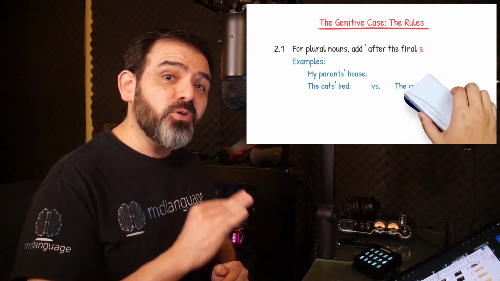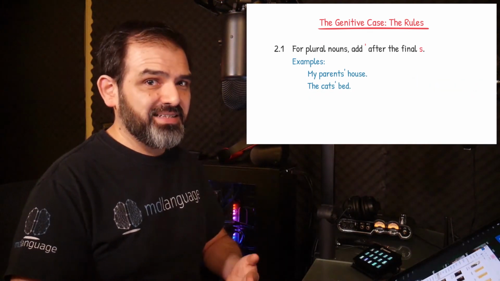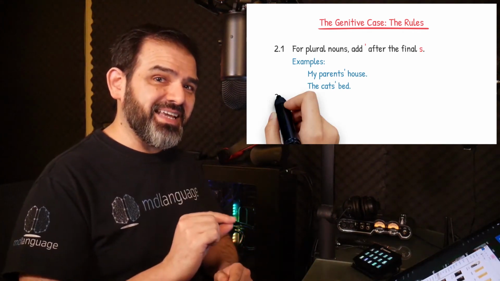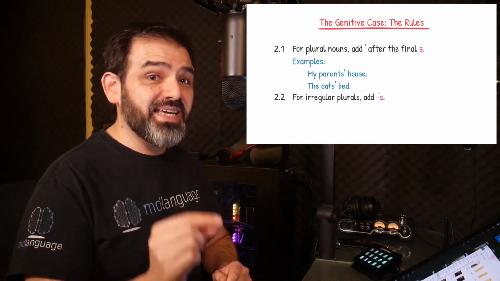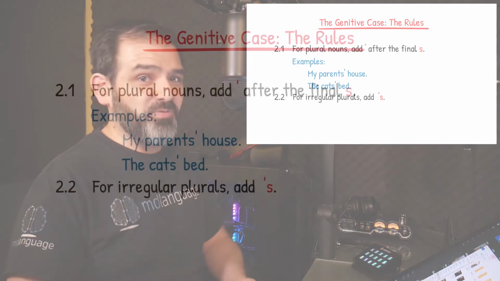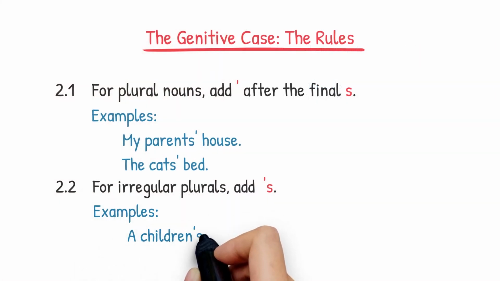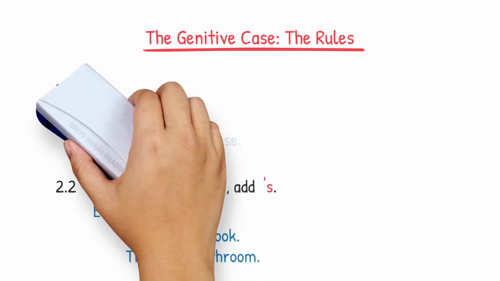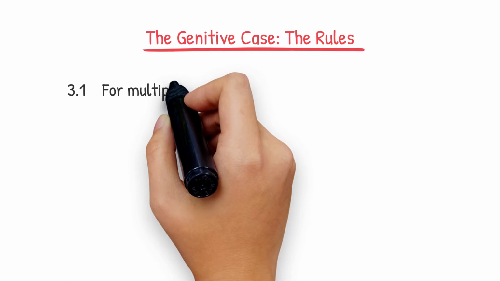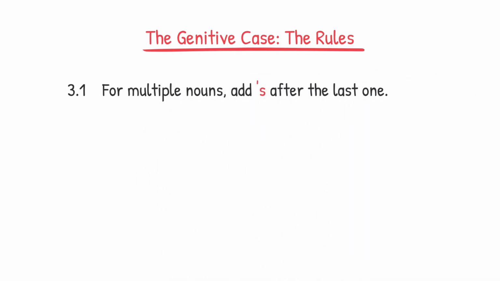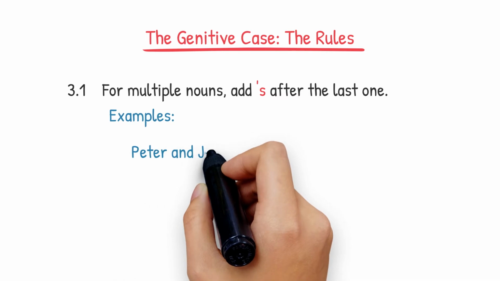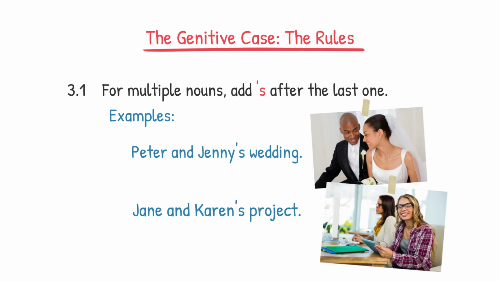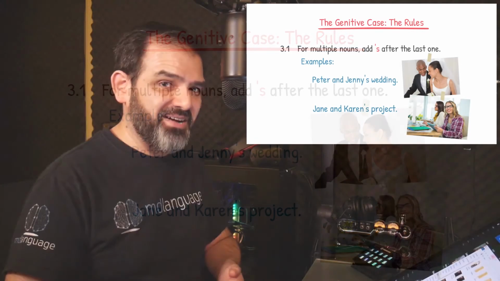As you know, not all plural nouns end in s. There are some irregular plurals like men or children. In these cases, the apostrophe s will go at the end of the word just as for the singular form. For example, a children's book or the men's bathroom. If you have multiple nouns acting as the owners, you can add the apostrophe s after the last noun, like this: Peter and Jenny's wedding, or Jane and Karen's project, which is the project that belongs to Jane and Karen.